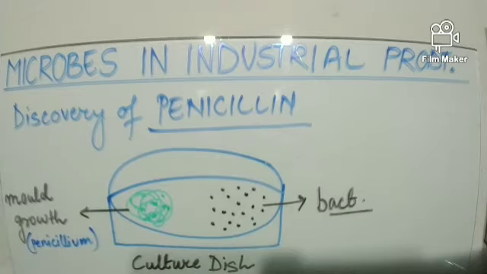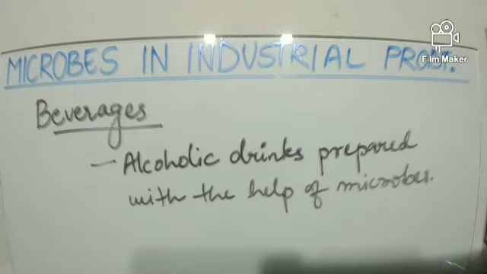Now many other antibiotics have been discovered from different microbes till date. So this was all about how penicillin antibiotic was discovered accidentally or by chance. Now let us talk about beverages, how microbes help in preparation or manufacturing of alcoholic drinks. So most of the alcoholic drinks are manufactured with the help of microbes. So yeast here is the microorganism which plays an important role in the production of various alcoholic drinks.